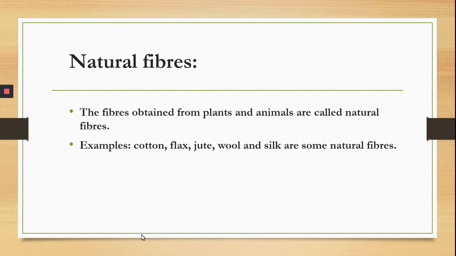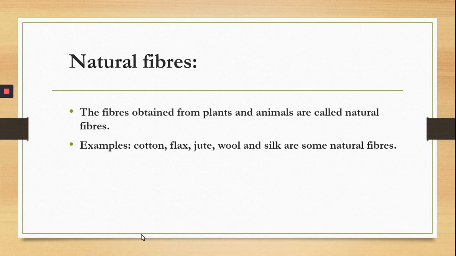Cotton, flax and jute are obtained from plants, so they are called plant fibers, and wool and silk are obtained from animals, so they are called animal fibers. Collectively they are called natural fibers because they are obtained from plants and animals.